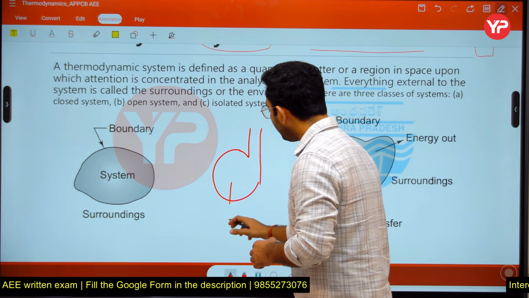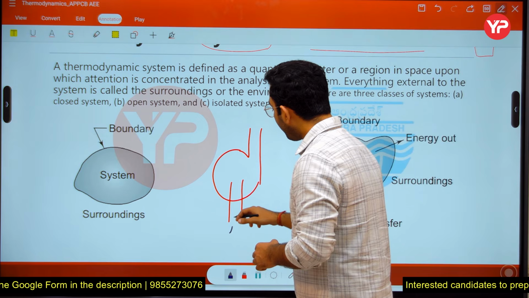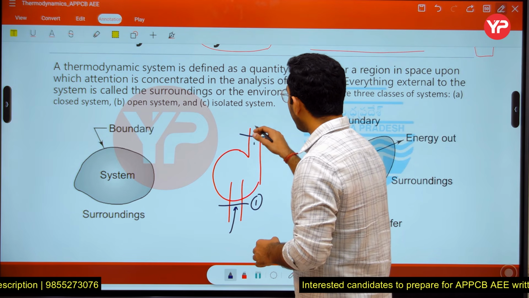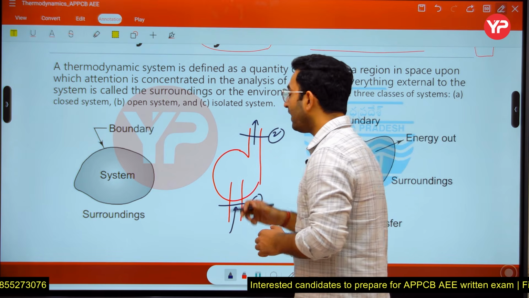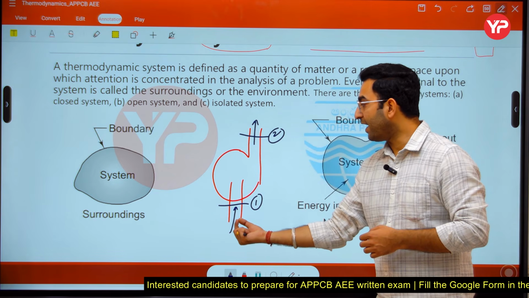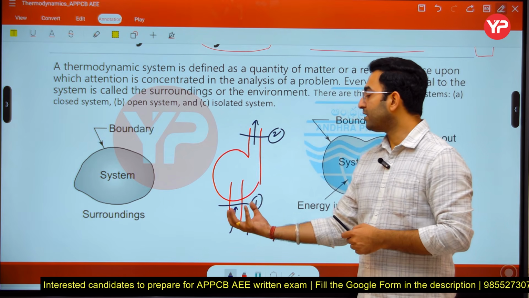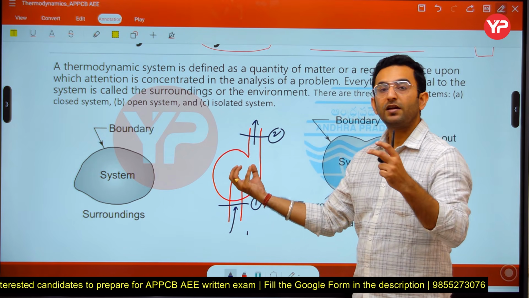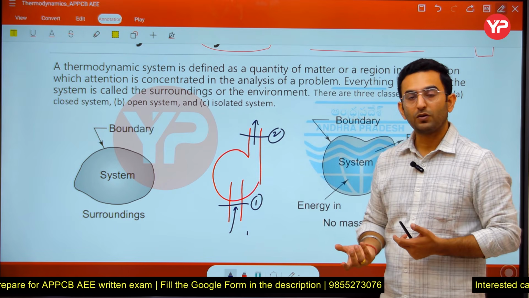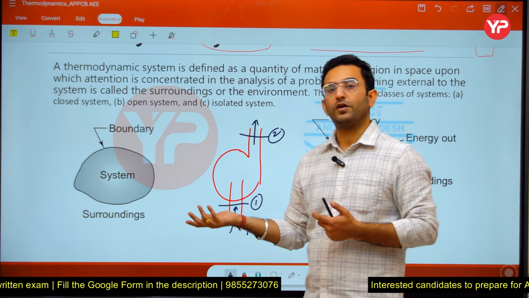So here you can see in the case of the pump what is happening: some fluid is continuously entering the pump at point number 1 and the fluid is leaving at point number 2. In that case, if I just study the properties of the fluid which is entering the pump, it is very difficult to study that. Why? Because the fluid is entering the system, it is getting its energy change, its property change, and then it is leaving the system here. So once it leaves the system, I cannot study it further here.